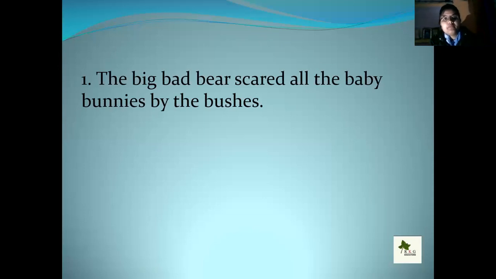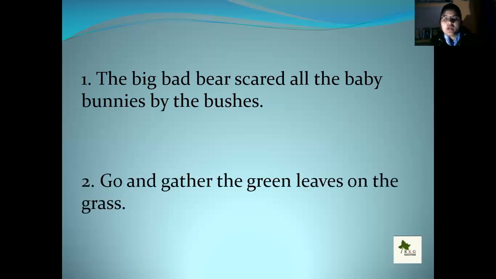The big bad bear scared all the baby bunnies by the bushes. And the second one is: go and gather the green leaves on the grass. Here you are seeing the big bad bear, baby bunnies, bushes. Here you see the sound of B. The alphabet B is repeating continuously in the sentence. Big bad bear, baby bunnies bushes. So the sound of the alphabet B is coming. And go, gather, green leaves, grass. The sound of G is continuously repeating.